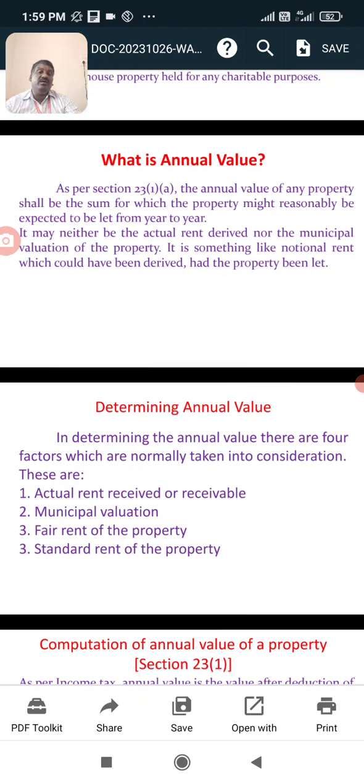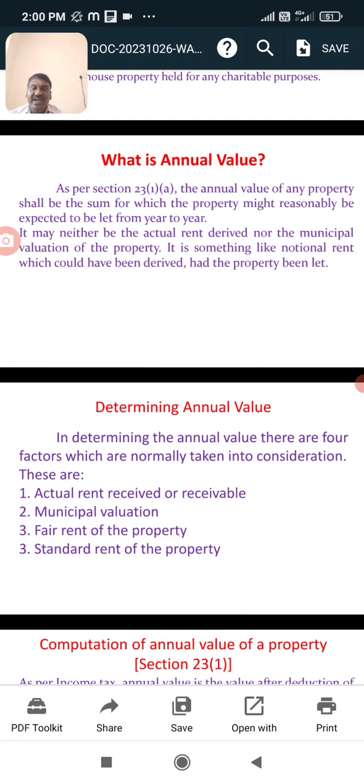Annual value will be calculated by four categories. First category will be actual rent received. Second one, municipal valuation. Third one, fair rented value. Fourth one, standard rented value. Annual value is calculated based on these four.